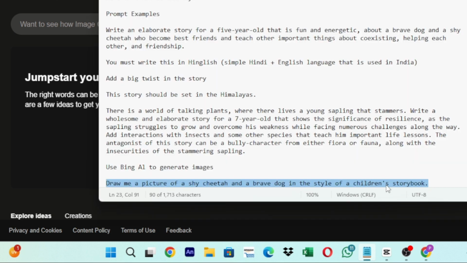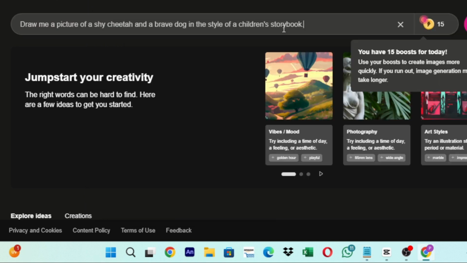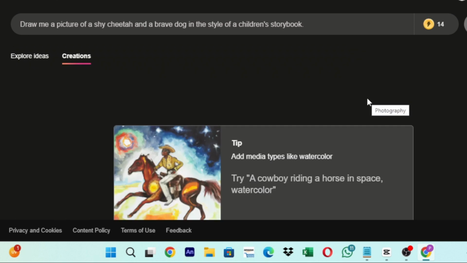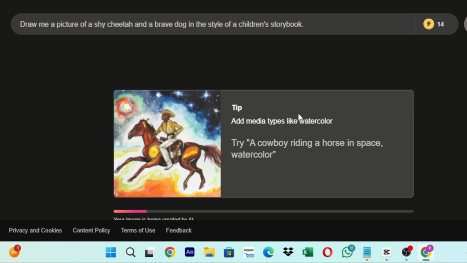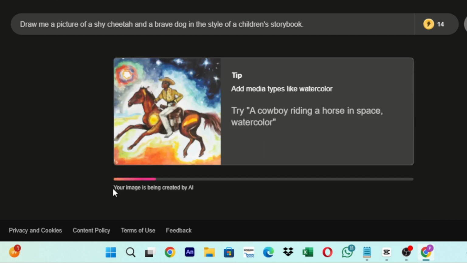I'll copy this prompt, paste it over here and click on create. Now Bing AI is generating for us. Your image is being created by AI.